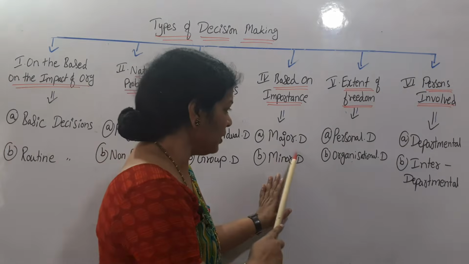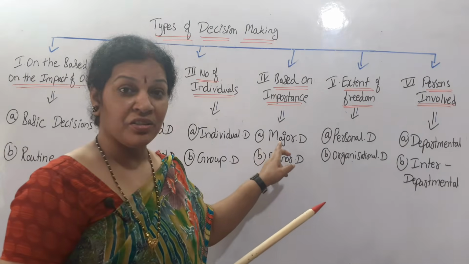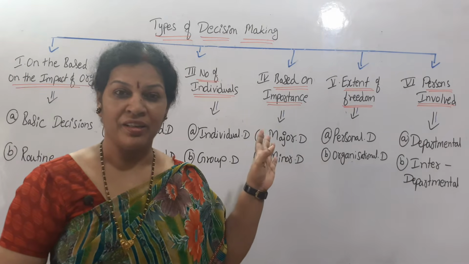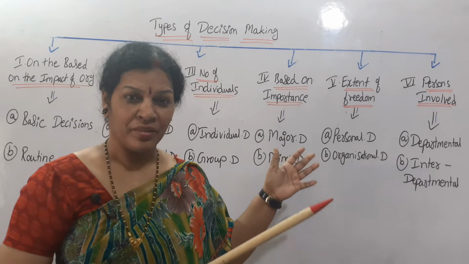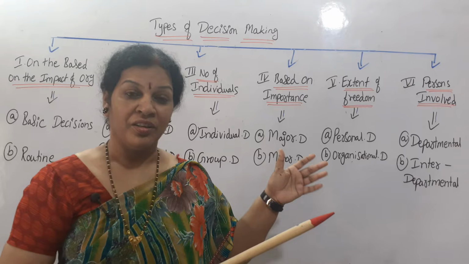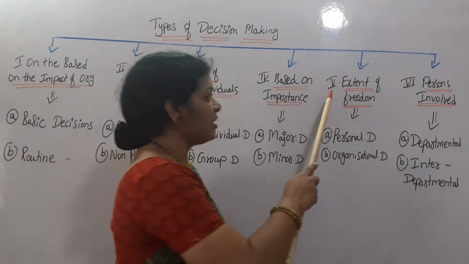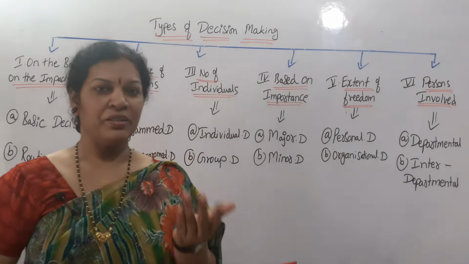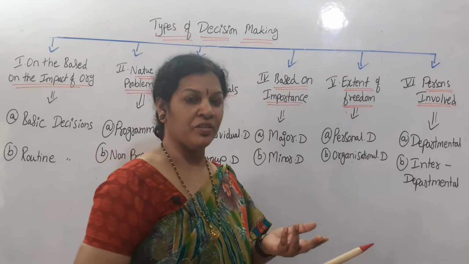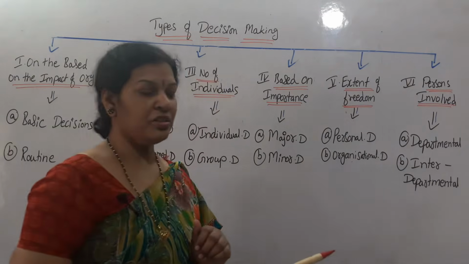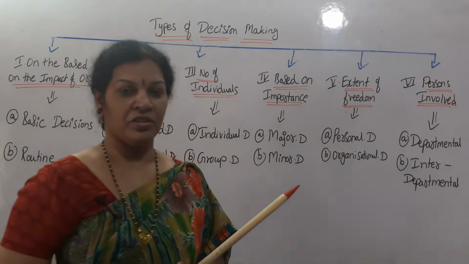But when it comes to major decisions, as we have discussed, make or buy product, sell or retain, these are all major decisions. So for major decisions, they have to be very careful. And next, extent of freedom. Based on the freedom of the organization, classification is two types: personal decisions and organizational decisions.